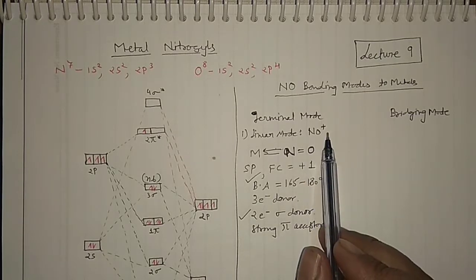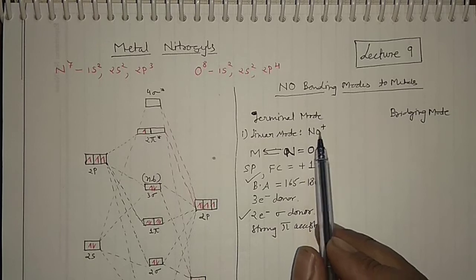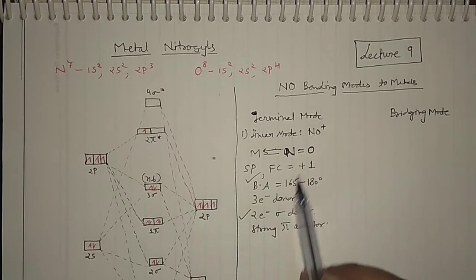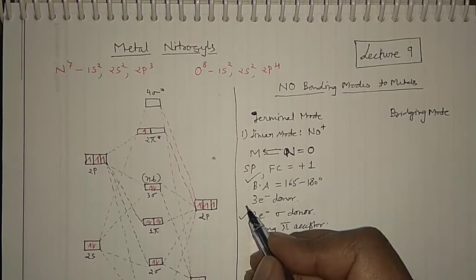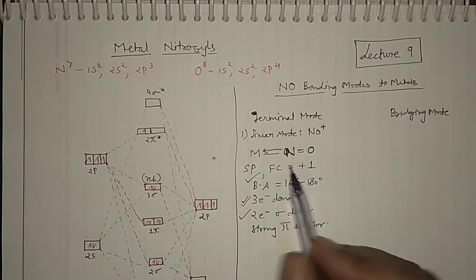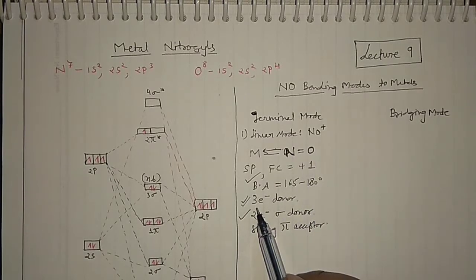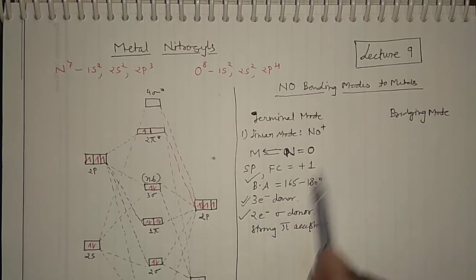When NO is in the NO positive mode and it is binding in this form, it will donate 3 electrons. I have already told you, in linear mode NO is a 3 electron donor, and in the bent mode it is a 1 electron donor. And when this happens, in NO positive mode it will act as a strong pi acceptor. How will it form the strong pi acceptor? You can understand in this manner.